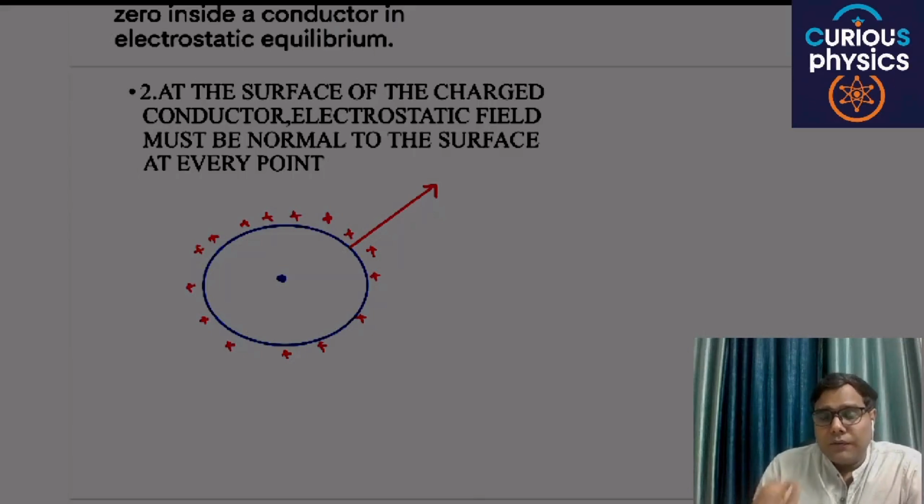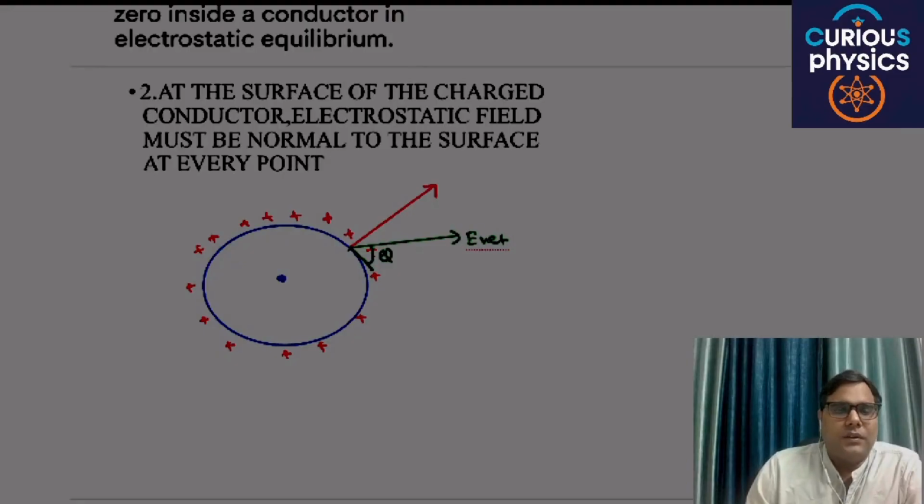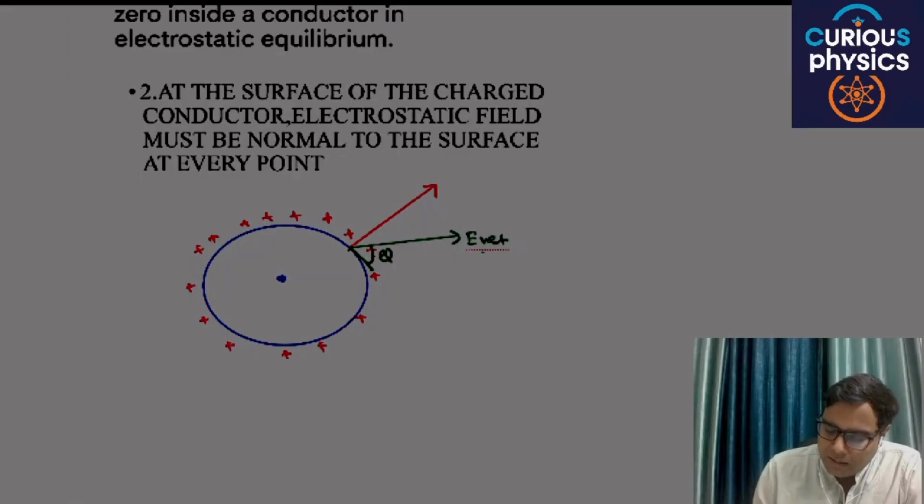But if you want to prove that the electric field is always perpendicular to the surface, let's consider the opposite case. Let's say this is the net electric field, which is not perpendicular to the surface, and it makes an angle theta with the surface. Then E net has two components: one is E cos theta, and the other is E sin theta.